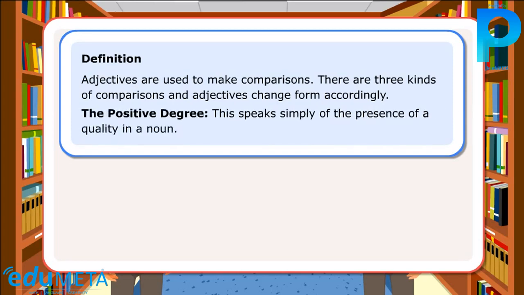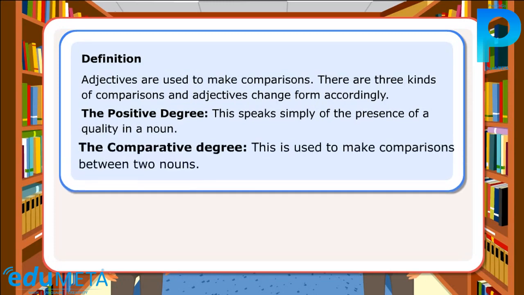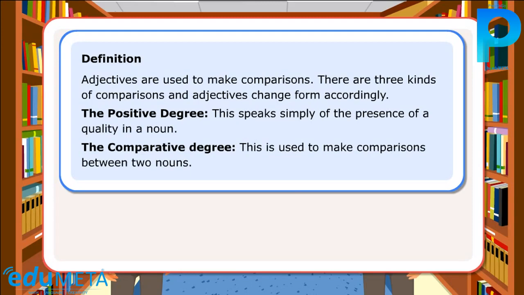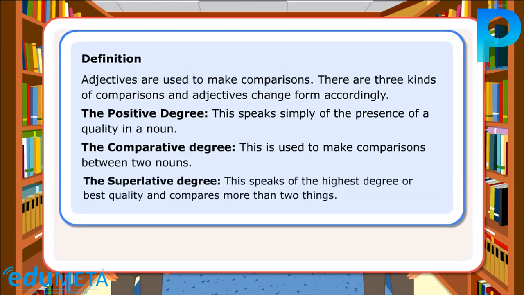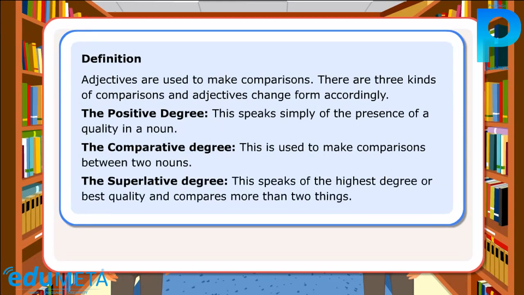The positive degree speaks simply of the presence of a quality in a noun. The comparative degree is used to make comparisons between two nouns. The superlative degree speaks of the highest degree or best quality and compares more than two things.